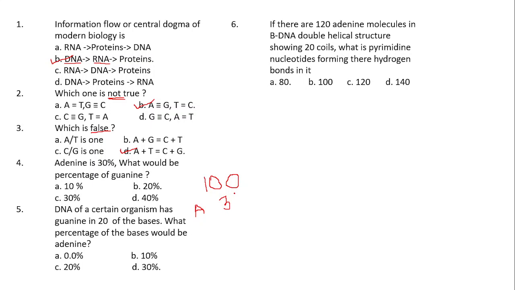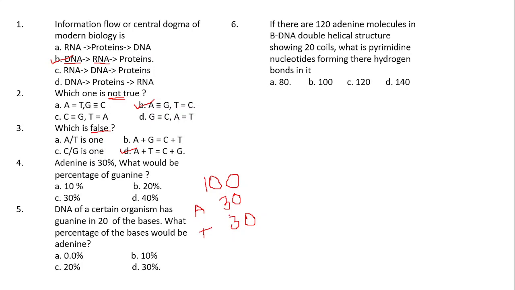In 100%, adenine is 30%. And if adenine is 30%, then thymine will be equal to it. So thymine will be 30% again, because you already know adenine will always be equal to thymine.